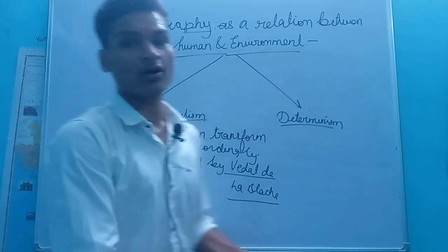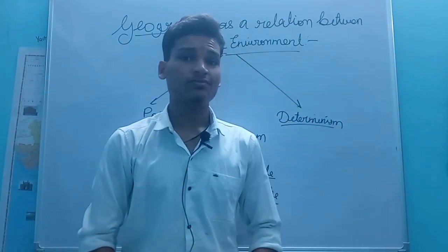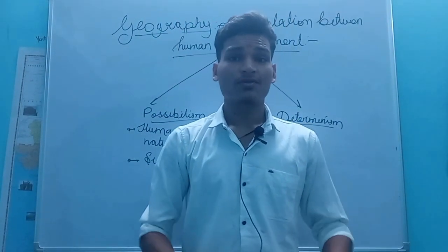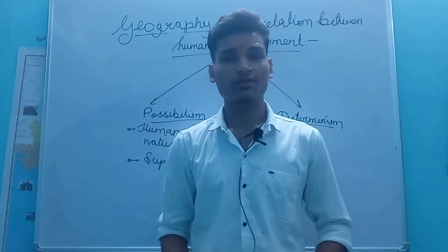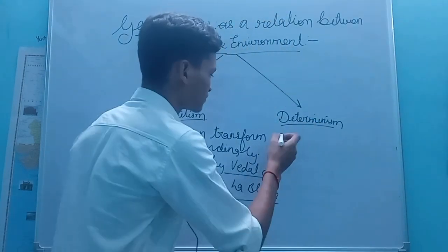Now coming towards determinism, according to this ideology, the environment or nature can transform human activities, so it is totally opposite to possibilism.